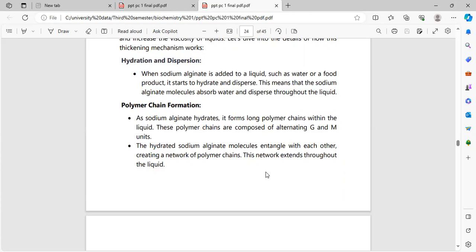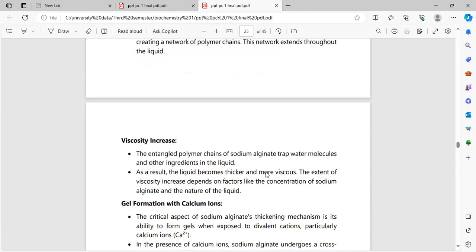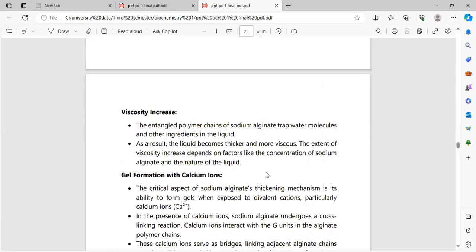Polymer chain formation. As sodium alginate hydrates, it forms long polymer chains within the liquid. These polymer chains are composed of alternating G and M units. The hydrated sodium alginate molecules entangle with each other, creating a network of polymer chains. This network extends throughout the liquid. Viscosity increase.